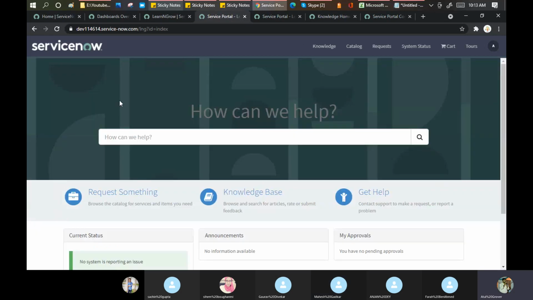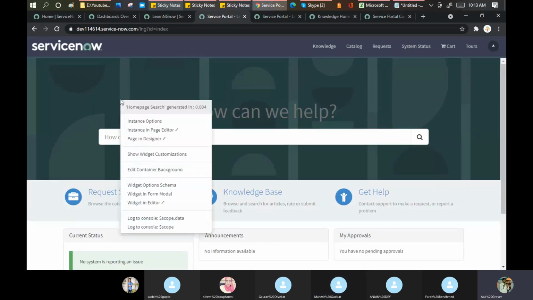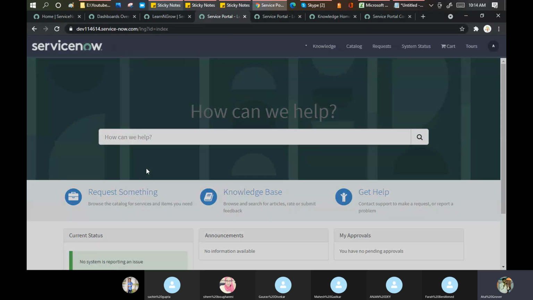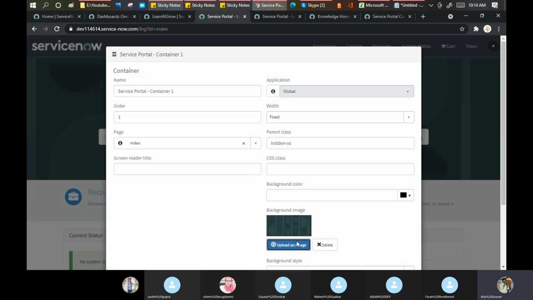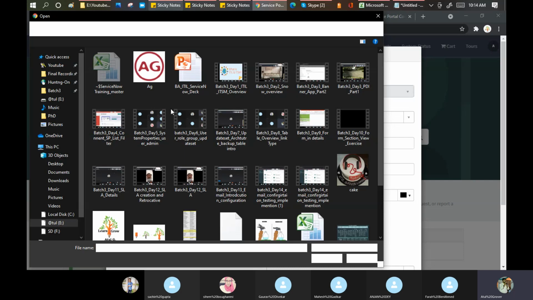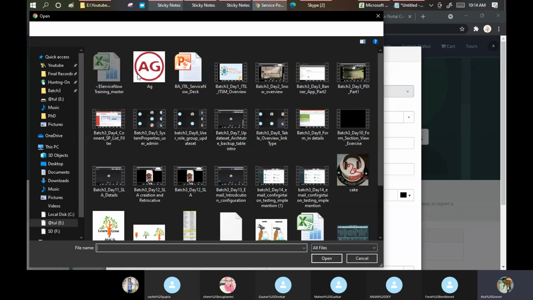go here and Alt and right click, go to Edit Container Image, and upload a new image here. There are a lot of things, because this is a complete technical part, nothing else is there.